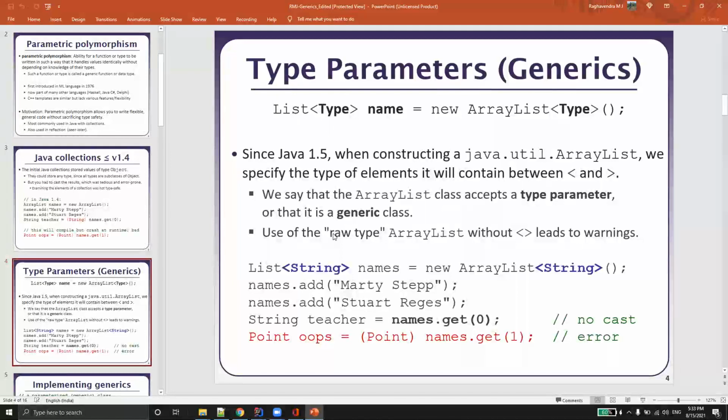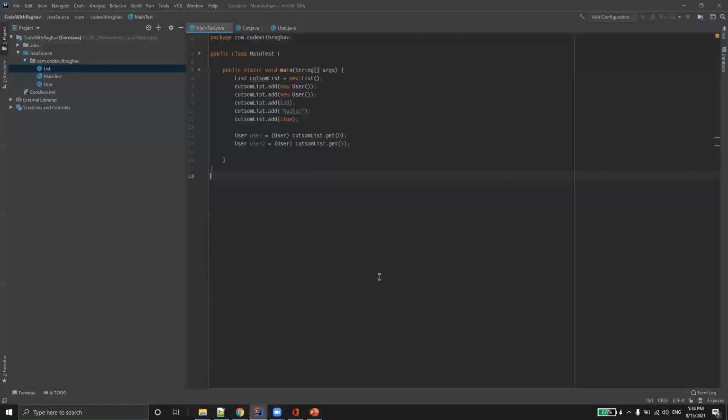The example is this. Since Java 1.5, when constructing a java.util.ArrayList, we specify the type of the elements it will contain between angle brackets. We say the ArrayList class accepts a type parameter, or that it is a generic class. Use of a raw type ArrayList without angle brackets leads to warnings. Let's consider the same example in our case.